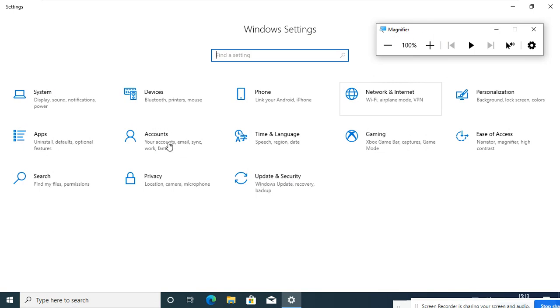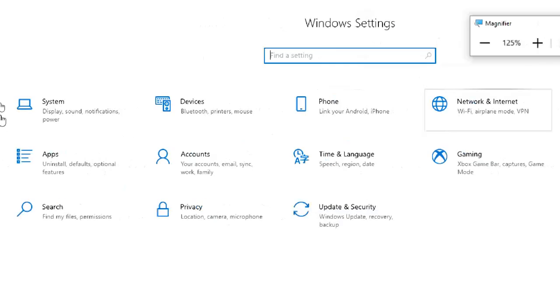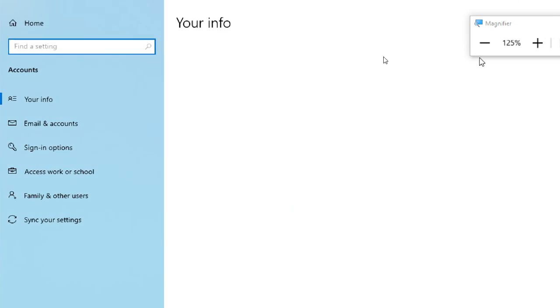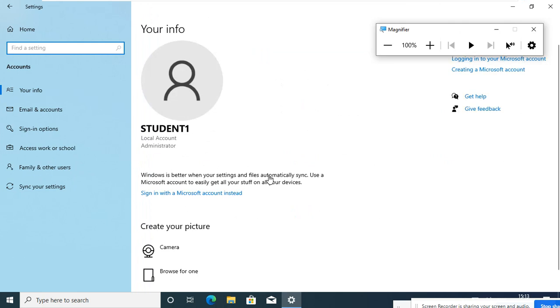Third one is accounts, for managing accounts. Okay. The remaining are of course also important, but system, update and security, accounts, apps. If I go like that, it will go into so many things. Okay. But I'm going to accounts. So this is your info. It takes time to display.